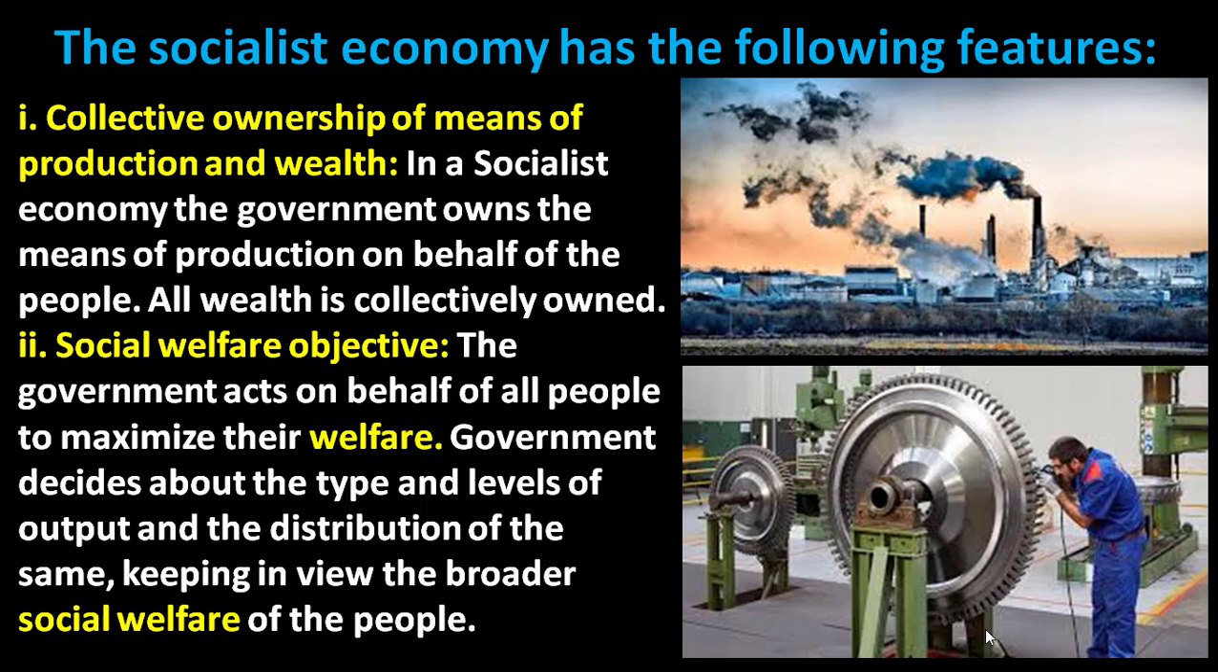The government acts on behalf of all people to maximize their welfare. The government decides about the type and levels of output and the distribution of the same, keeping in view the broader social welfare of the people. So overall, the government has the concept of a social welfare objective for the people. That is a very important feature of the socialist economy.